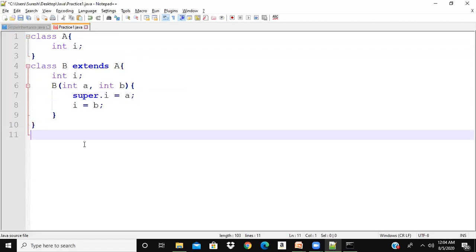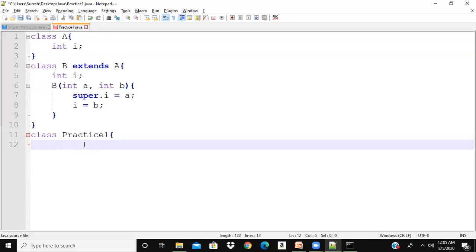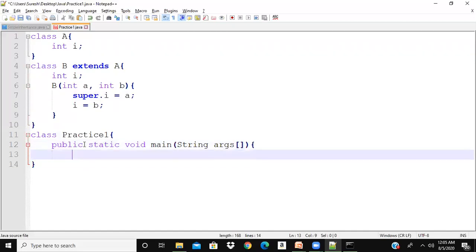Let me create an object for this class. Let me write public static void main(String args[]). Create an object for B: B ob = new B(). In the constructor, I can pass two values, 2 and 5.